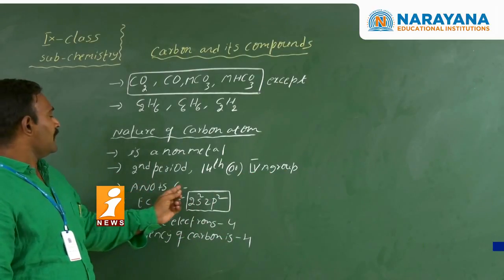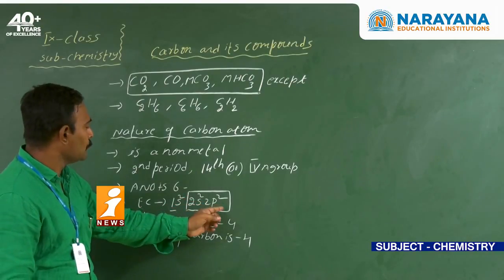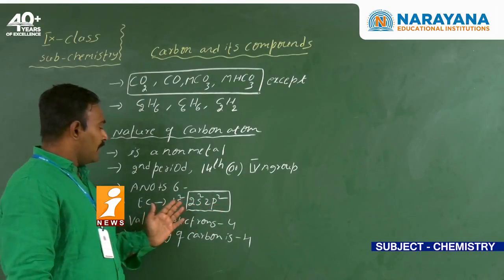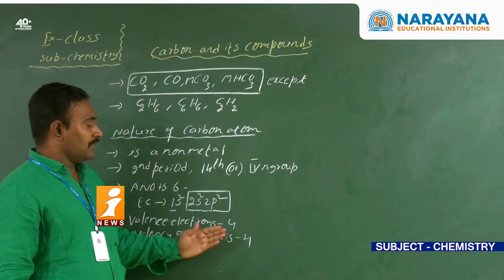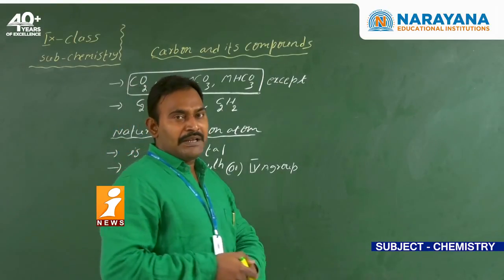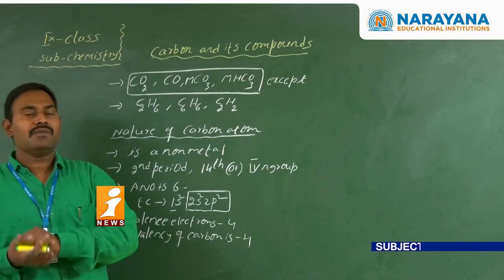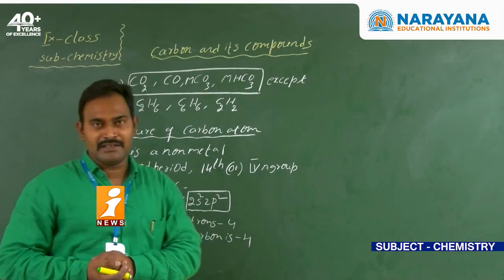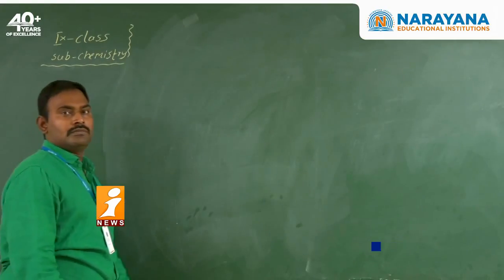Atomic number 6, electronic configuration 1s2, 2s2, 2p2. There are 4 valence electrons, and the valency of carbon is 4. What is the meaning of valency? The combining capacity of an element is known as the valency. So carbon is able to form 4 bonds.